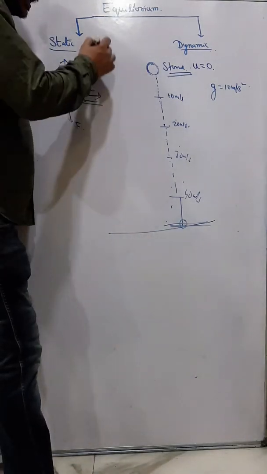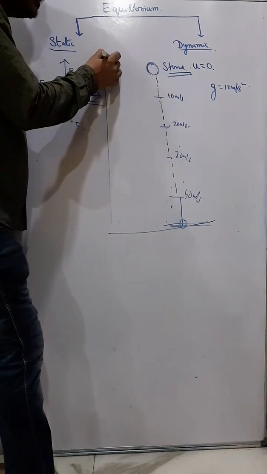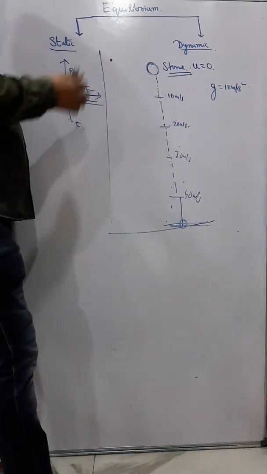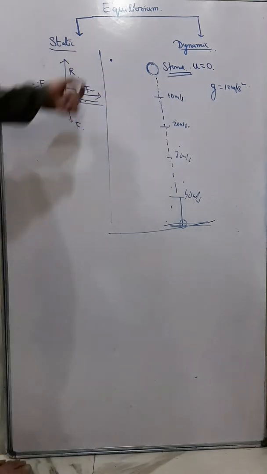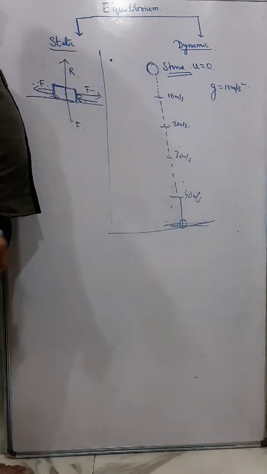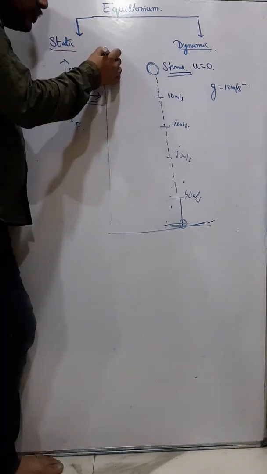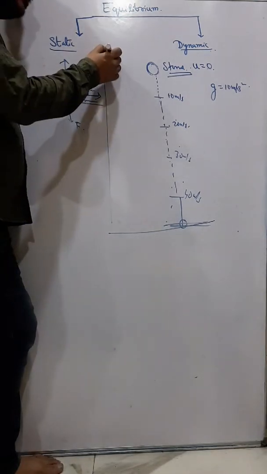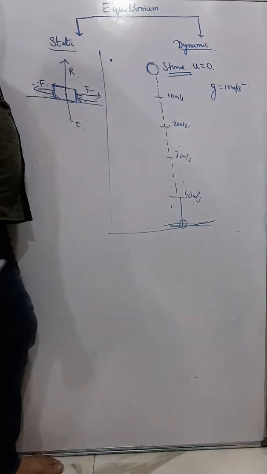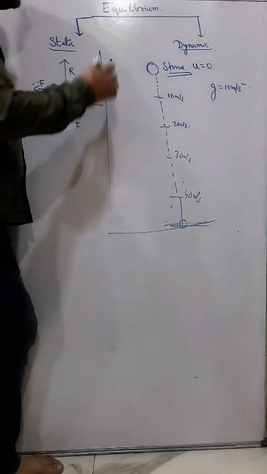But try to understand, for a raindrop, the mass is very small, very negligible. When a raindrop falls, it falls in dynamic equilibrium. Now the reason why?